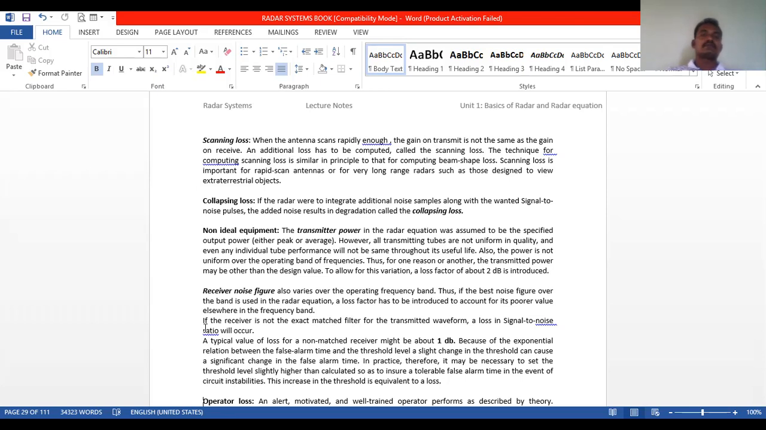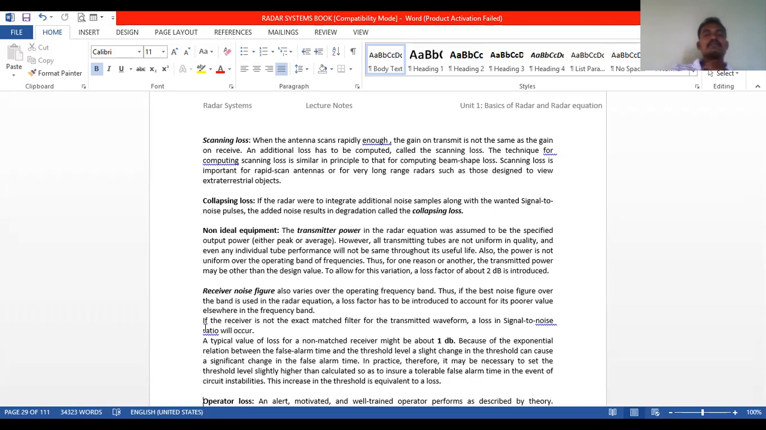Scanning loss is important for rapid scan antennas, or for very long range radars such as those designed to view extraterrestrial objects.